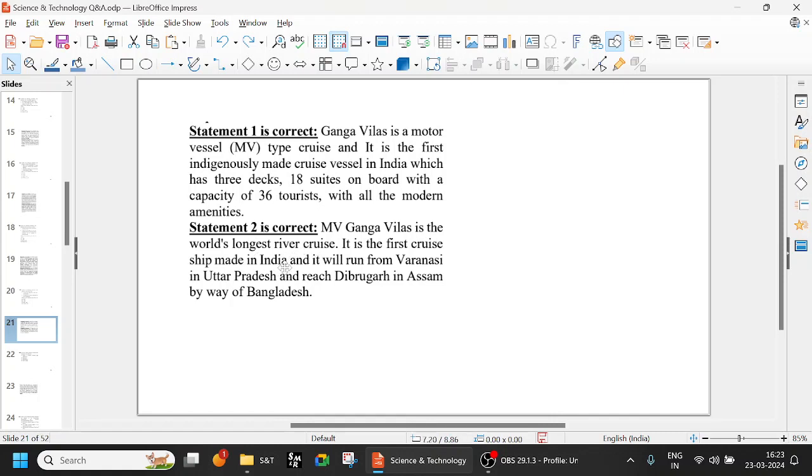It will be traveling over the Brahmaputra, and it is the first cruise ship made in India. It will run from Varanasi in Uttar Pradesh and reach Dibrugarh in Assam. Dibrugarh Saikhowa is one of the biosphere reserves in Assam, that's also important. By way of Bangladesh, it will pass through Bangladesh and then reach Assam.